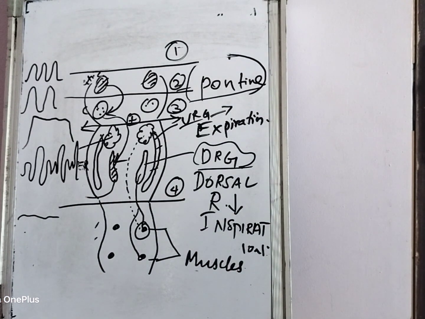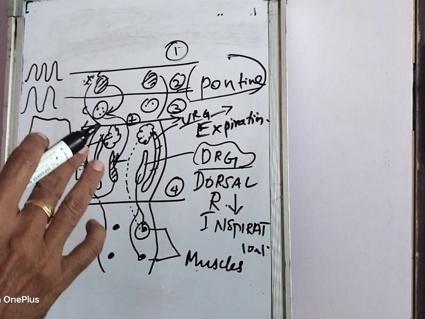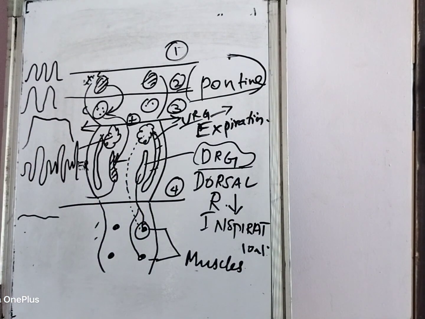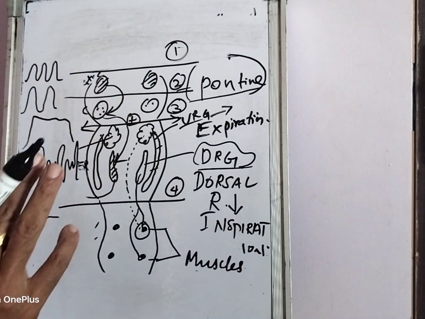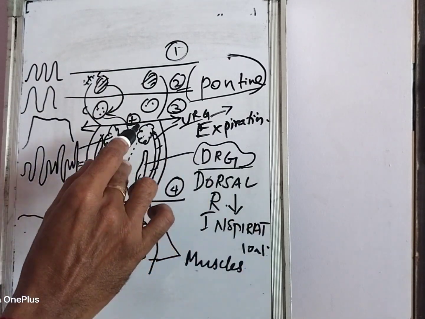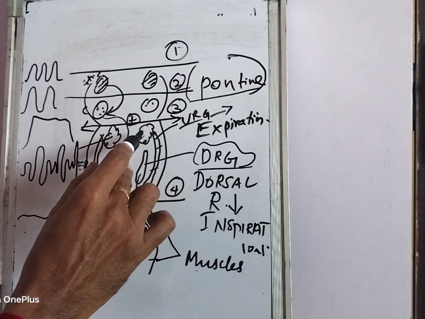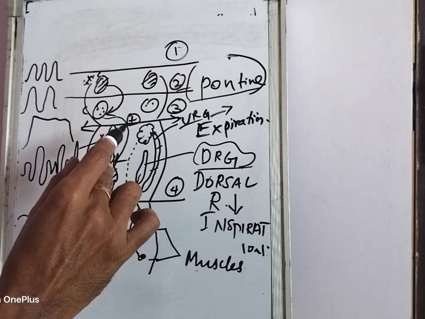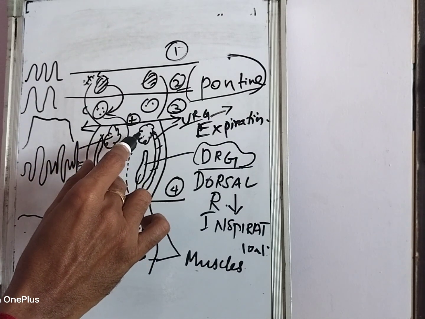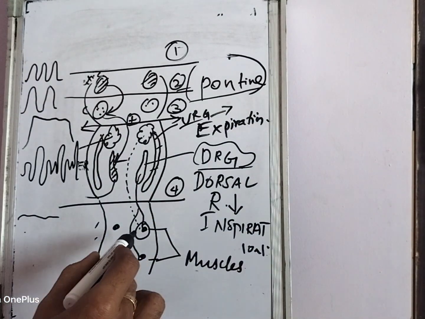So these are the effects of sectioning at various levels, and they are studied, and based on this we are able to assign the function of each. So here the chief respiratory center is located in the medulla. In the medulla you have the dorsal respiratory group neurons for inspiration, the ventral respiratory group for expiration, and they project into the CPG, the central pattern generator, which contains a pacemaker controlling the rhythm of respiration.